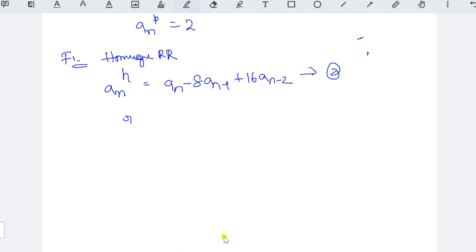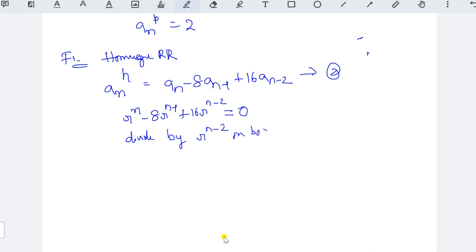Convert into our form, that is r to the power of n minus 8 into r to the power of n minus 1 plus 16 into r to the power of n minus 2 equal to 0, because it is a homogeneous. Now we have to divide, the same procedure. In previous videos I explained in detail all these things, right? Divide by r to the power of n minus 2 on both sides.